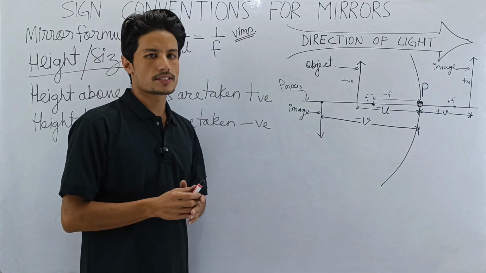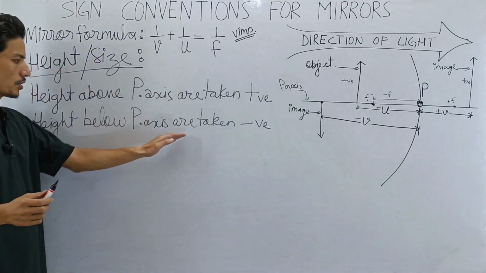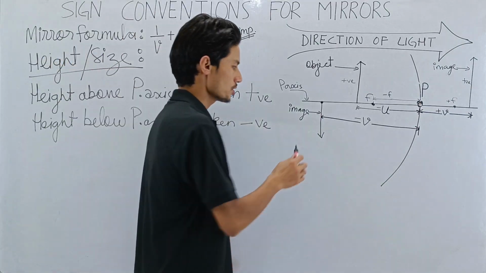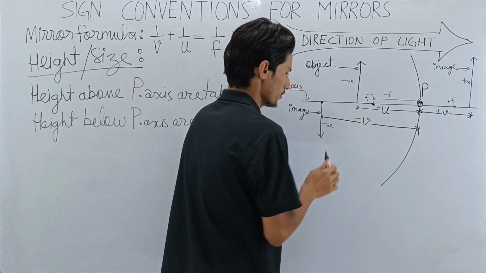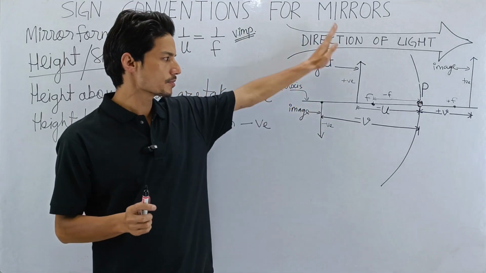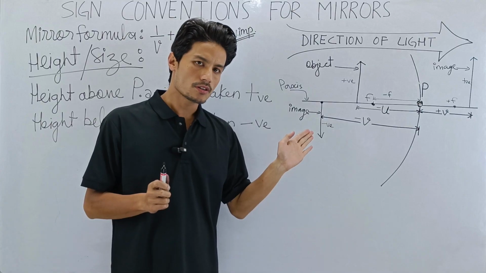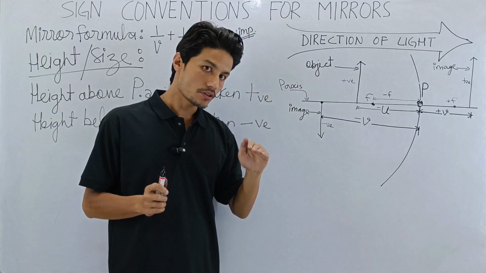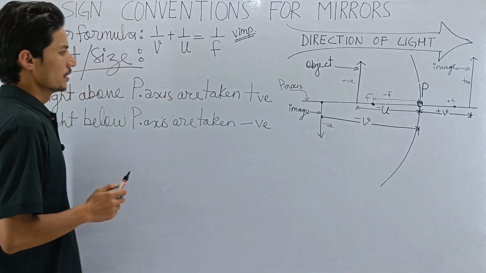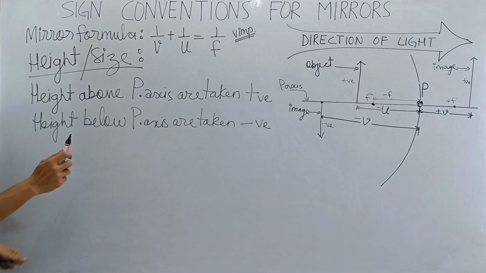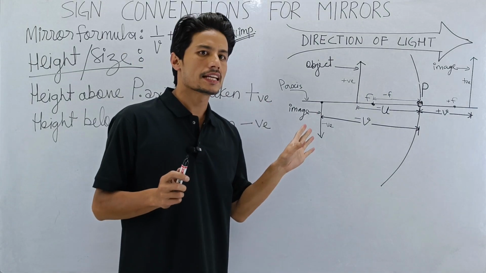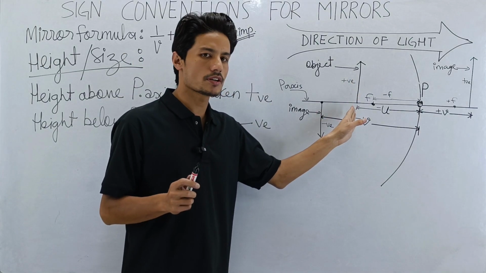It is below the principal axis. Heights below the principal axis are taken as negative, so this will be negative. I hope that's clear. Above the principal axis positive, below the principal axis negative. This is for height, this is for size.